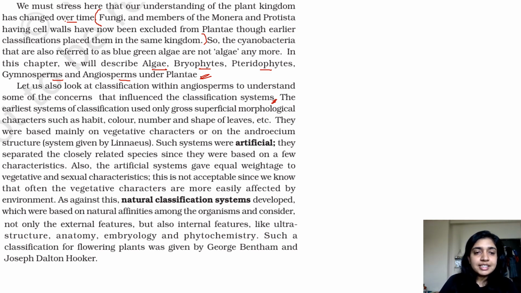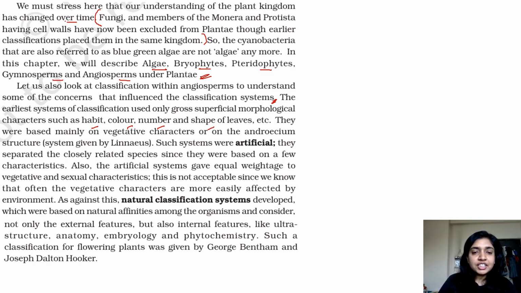Alright. So the earlier system of classification used only gross superficial morphological characteristics such as habit, color, number and shape of leaves. So when people did not know that much detail about these particular species, they used to characterize only on the basis of where the plant is growing, like mountainous region, etc. The color of the plant, the shape of the leaves, like banana leaf has a certain shape and your rose leaf has a certain shape. So these morphological characters used to be the source of your classification. Questions do not come from this part, but let's just go sequentially.